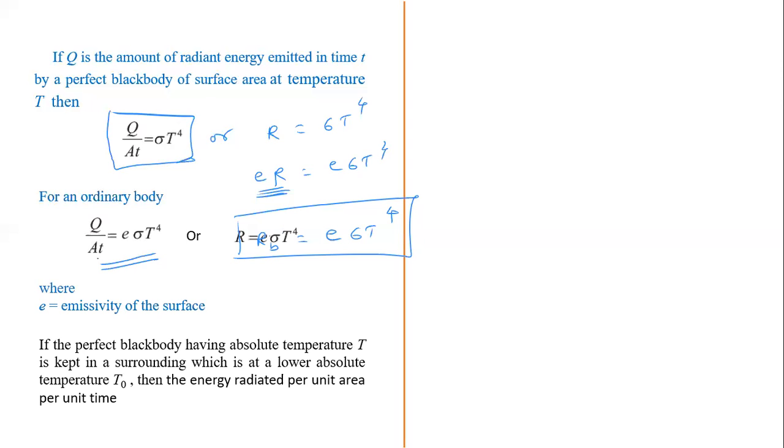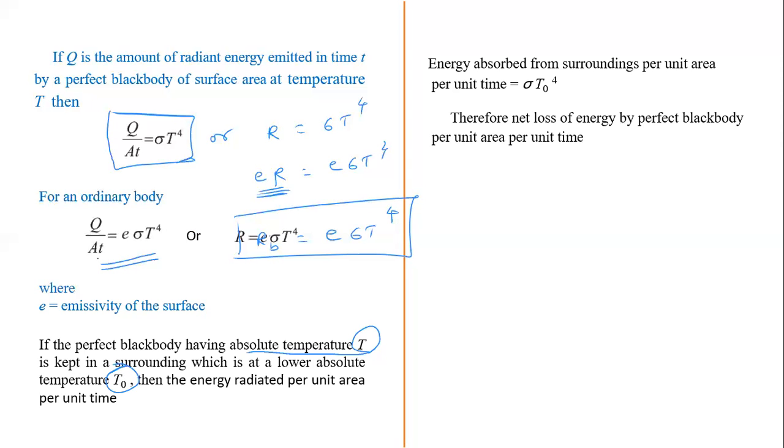Now if we consider a perfectly black body whose temperature is capital T kept in a surrounding which is at a lower absolute temperature T0, then the energy radiated per unit area per unit time is sigma T raised to 4.